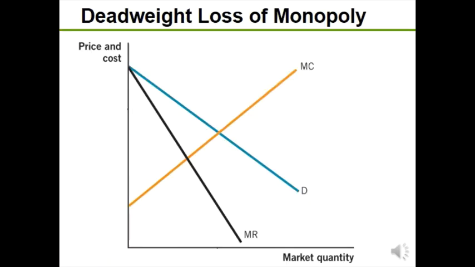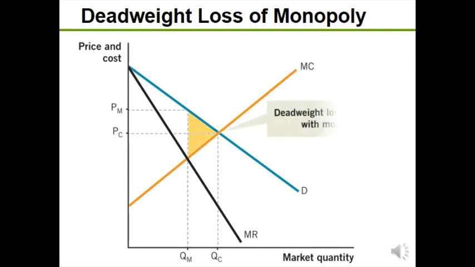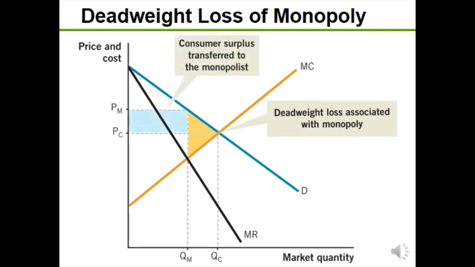What does this mean? It means that there are welfare effects. Because the monopolist is charging a higher price and producing less output, there's this difference between the competitive output and the monopolistic output. Society would be better off if those additional units were produced. Since the monopolist is restricting output, there is deadweight loss.